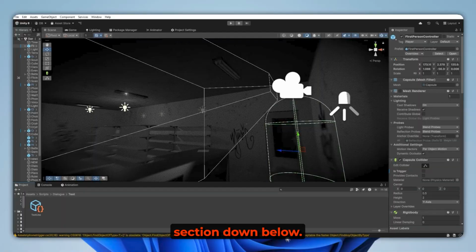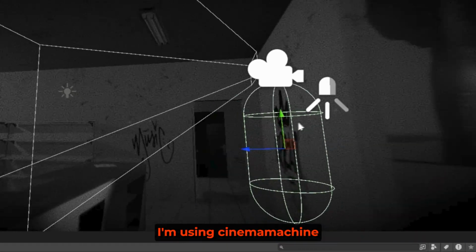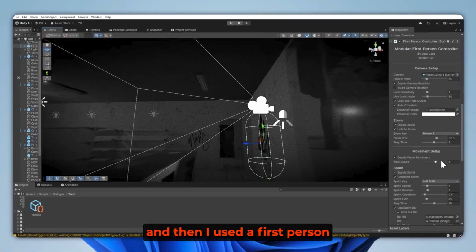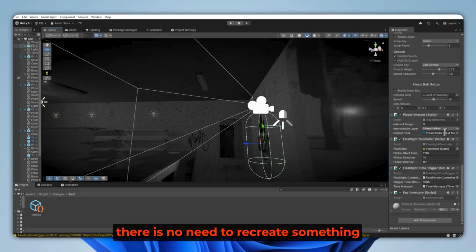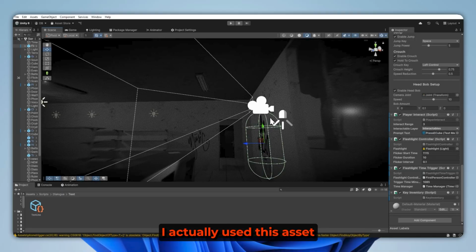With regards to player movement, I'm using Cinemachine for the camera and then I used a first-person controller asset. I figure there is no need to recreate something if you can work with something that's a lot easier and free. I actually used this asset in one of my first ever projects way back in Unity 2017.